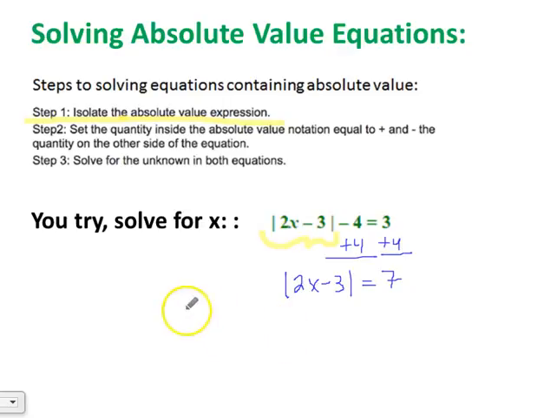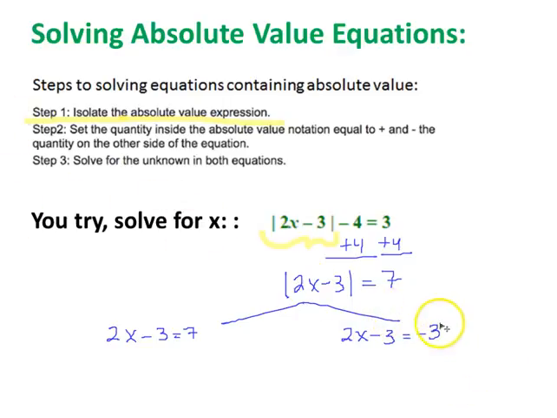And then I'm going to write my two different equations. First I'll have 2x minus 3 equals positive 7. And then the other version, 2x minus 3 equals negative 7. So again, notice I'm not changing the numbers that are within the absolute value notation. I'm only changing what it's equal to. Whoops, that should be a negative 7, not a negative 3.